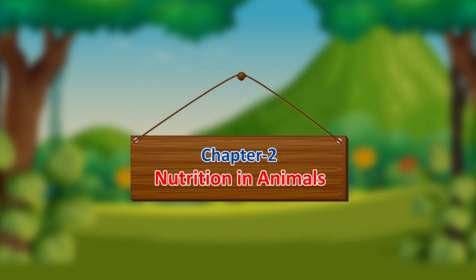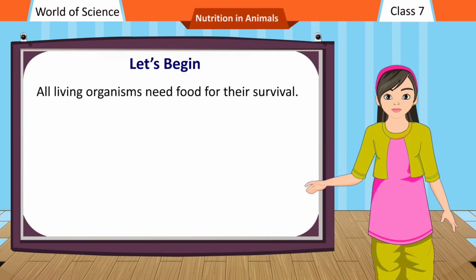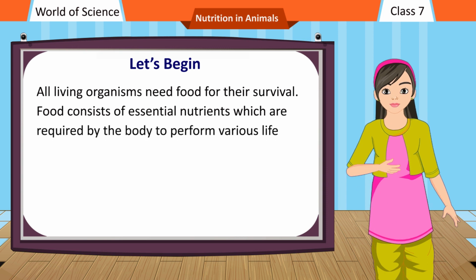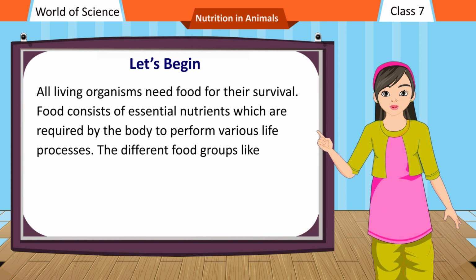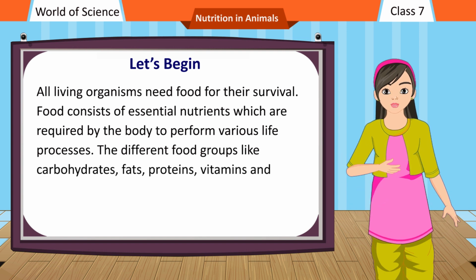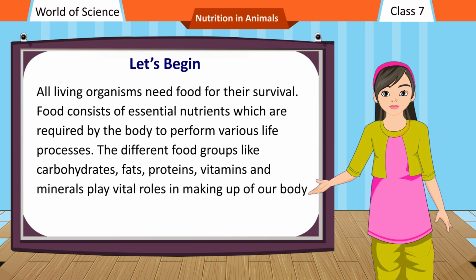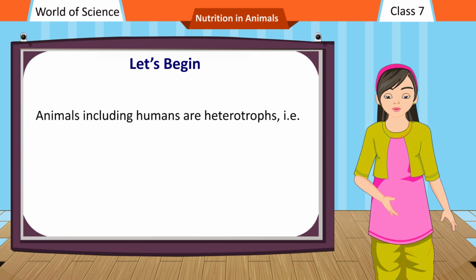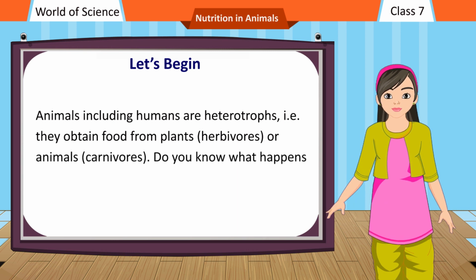Chapter 2. Nutrition in Animals. Let's begin. All living organisms need food for their survival. Food consists of essential nutrients which are required by the body to perform various life processes. The different food groups like carbohydrates, fats, proteins, vitamins, and minerals play vital roles in making up our body and its growth. Animals including humans are heterotrophs, that is, they obtain food from plants (herbivores) or animals (carnivores).